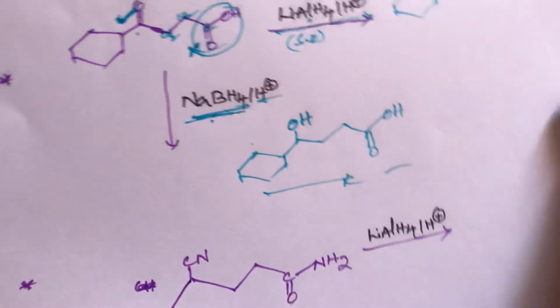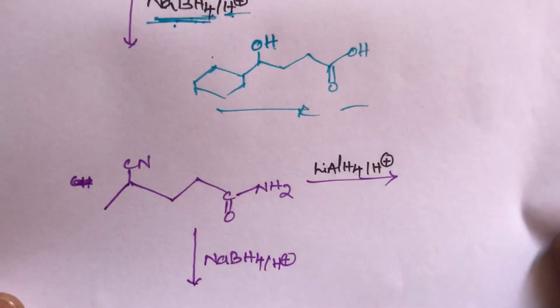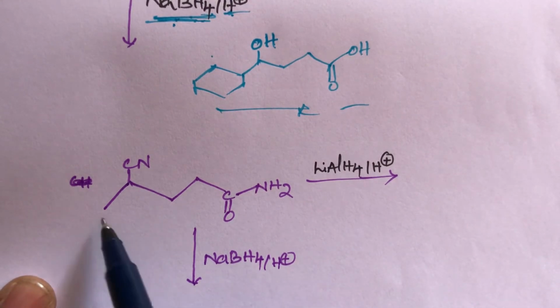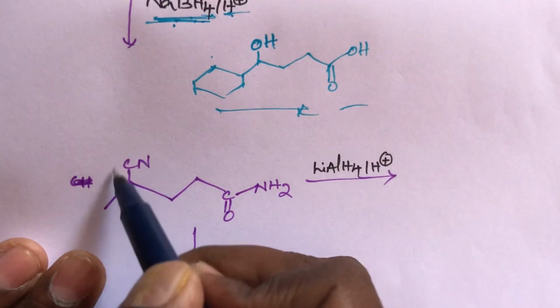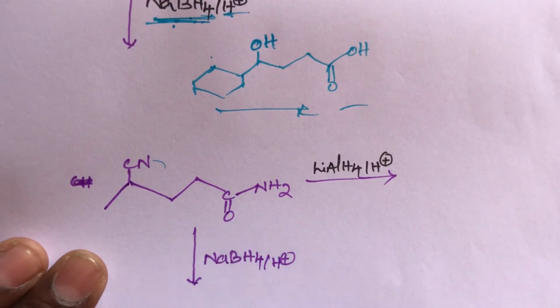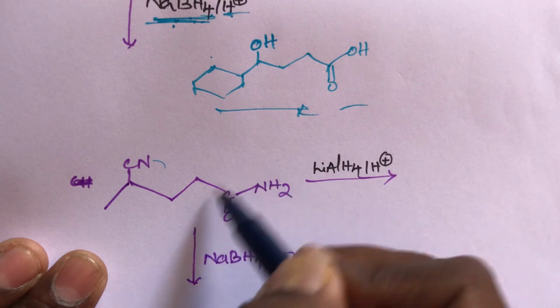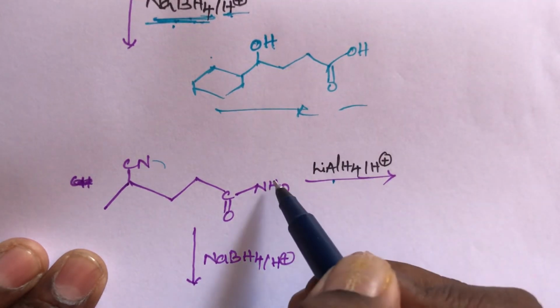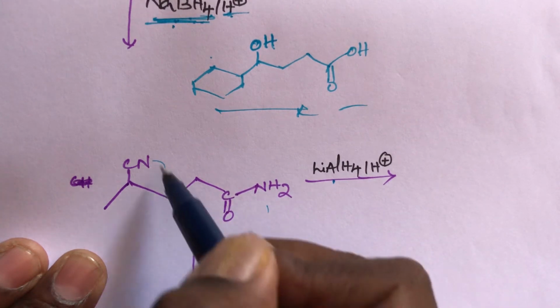Next example, students. This compound reacts with lithium aluminum hydride and sodium borohydride. So here, students, this compound has one cyanide group and one amide group. This is the amide group, CONH2. Lithium aluminum hydride can reduce amide and cyanide.